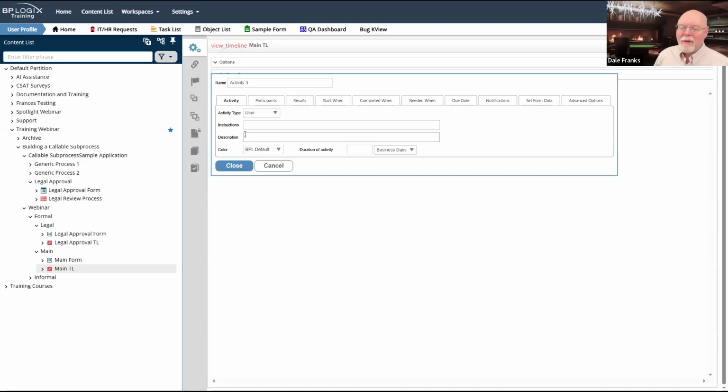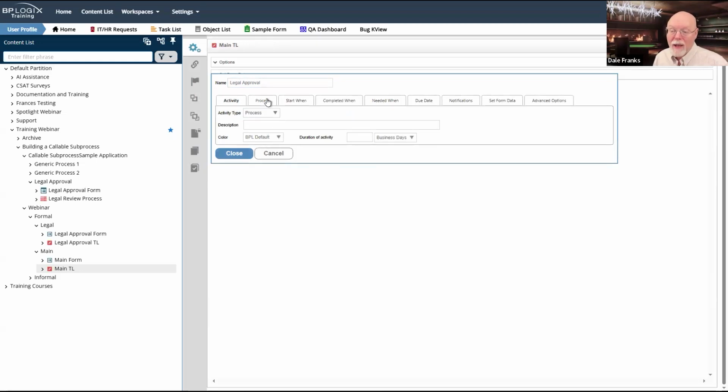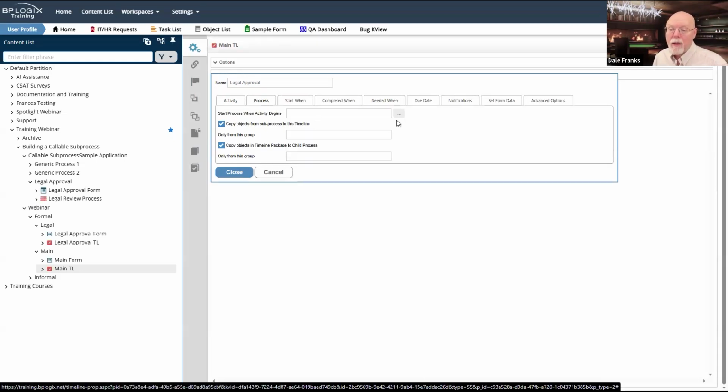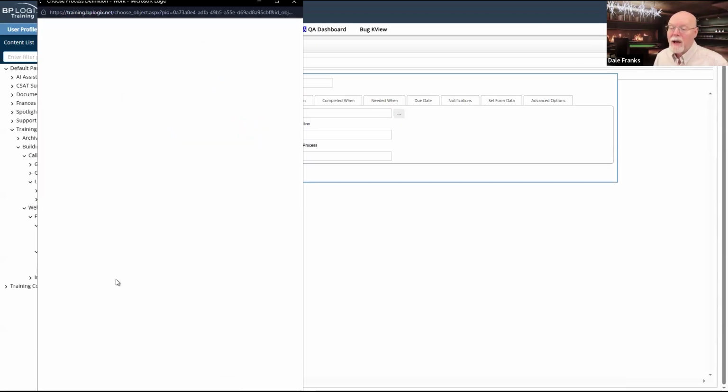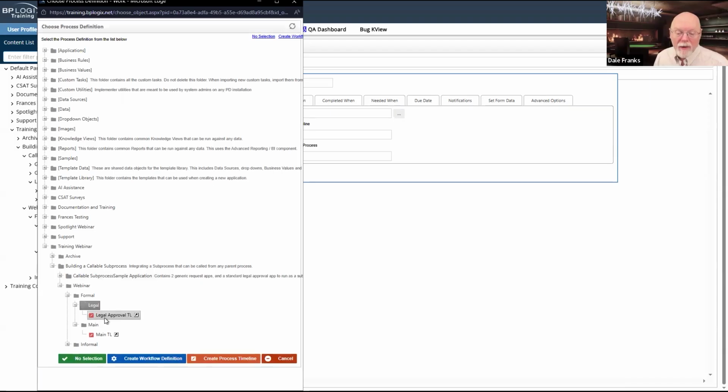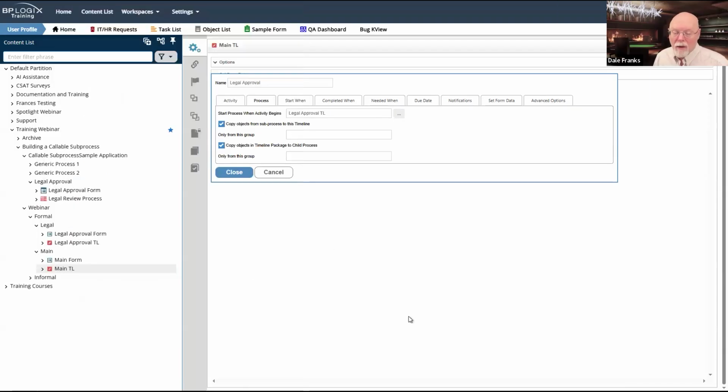And then in activity 3, this is where we are actually going to run our activity. So we're going to call this legal approval. And we are going to set the activity type to process. Then we'll go to process and we will select our legal approval timeline as the process to start when the activity begins. There's also another little wrinkle here that we need to talk about.